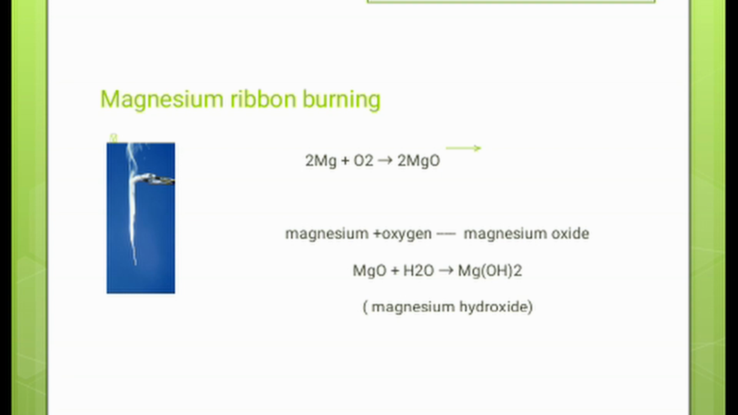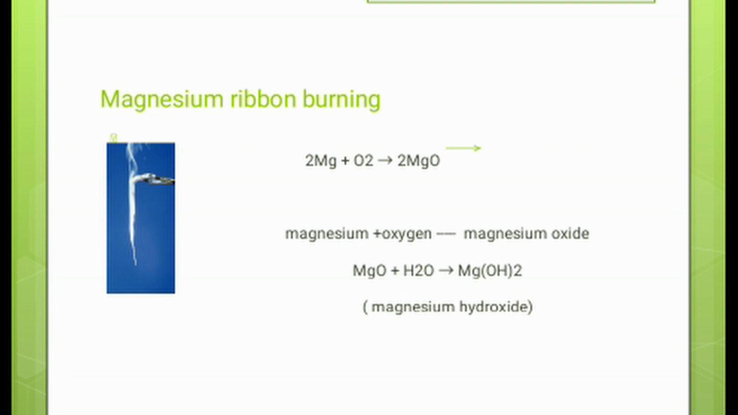Now, the magnesium ribbon burning. What will happen when we burn the magnesium ribbon? When we take a small piece of magnesium ribbon, clean its tip with sandpaper and bring it near the candle flame, it burns with a brilliant white light. White light is produced when we burn the magnesium ribbon.